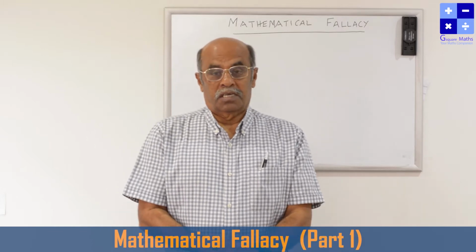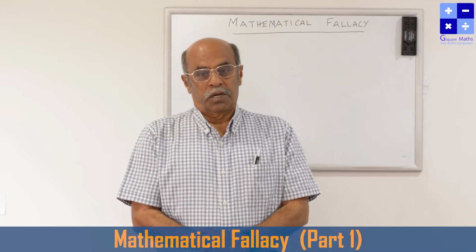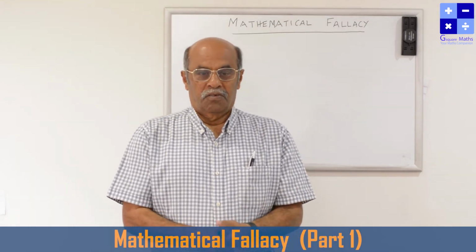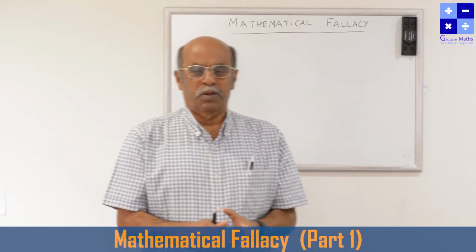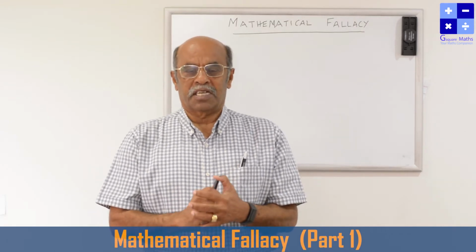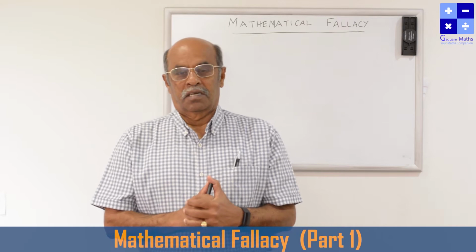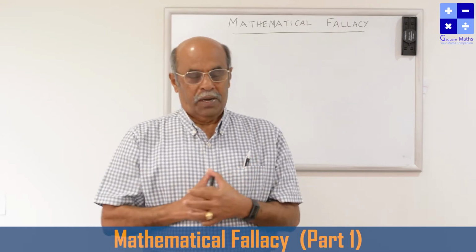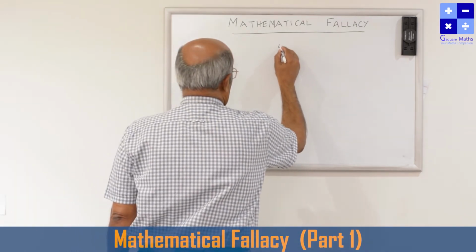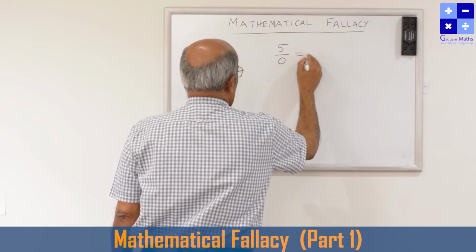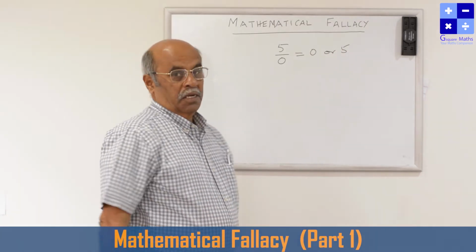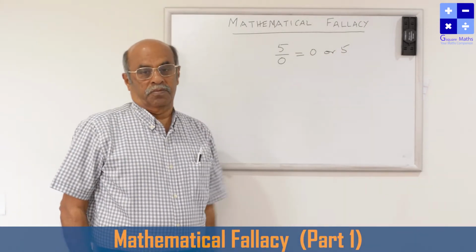Today we are going to see what the children are doing, common mistakes in schools. In my experience, we have seen so many of these very simple mistakes. Children make them because of a misunderstanding of the mathematical concepts. For example, often the children write 5 by 0 is 0, or some children write this as 5. These are mathematical concept mistakes.